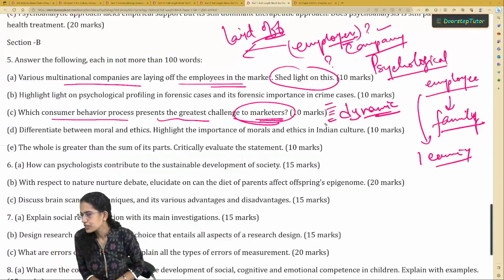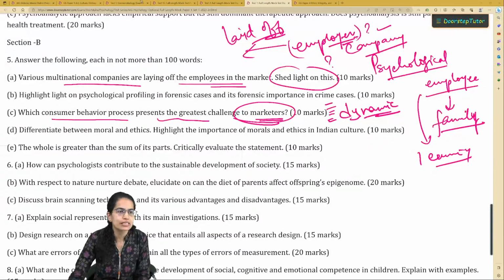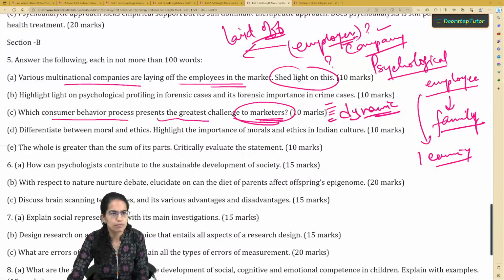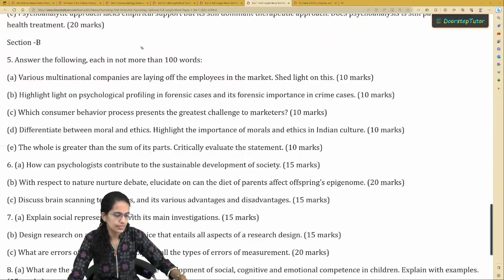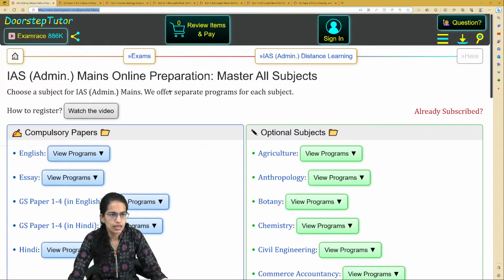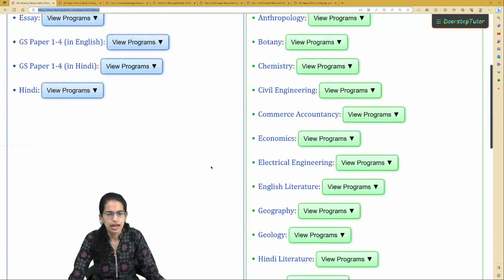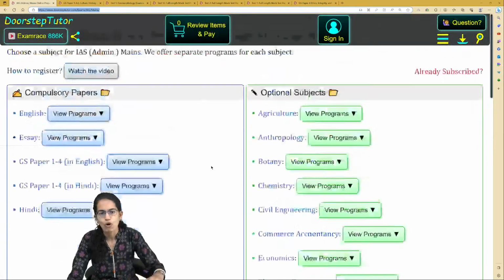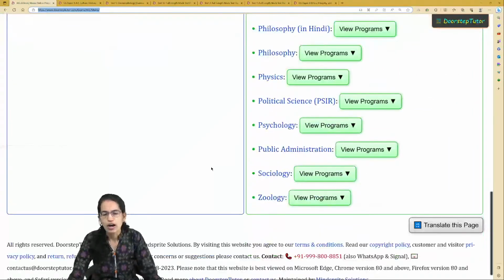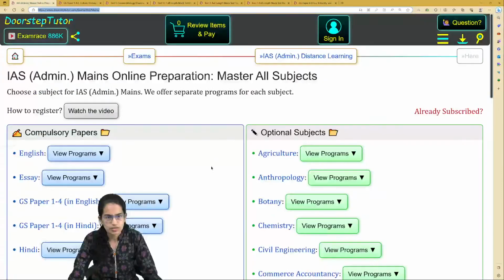There is another question. I have done physical geography world, but prelims questions, PYQ, practice you require. So yes, prelims questions for world geography, we do have a lot of practice questions which are available. So if you go on to the IAS section, here we have the list of subjects for the mains. Okay, now mains, we are catering to the following subjects.